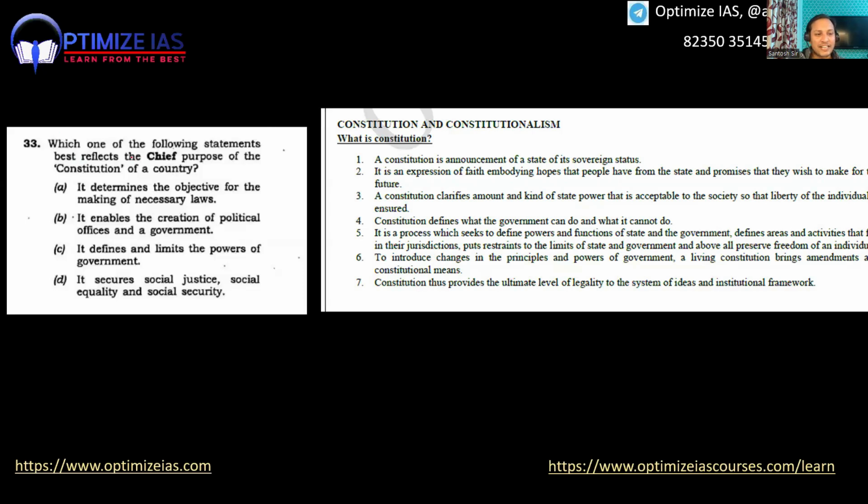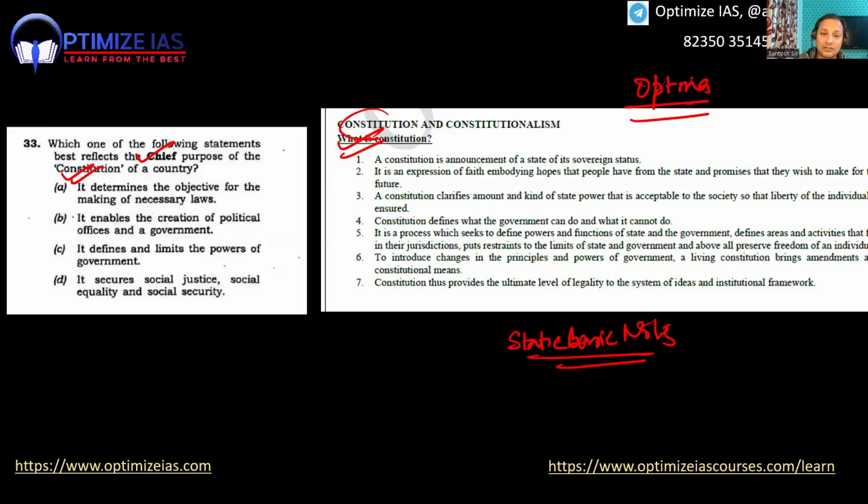Which best reflects the chief purpose of the Constitution? Guys, ours is the only notes. Optima is the only notes. If you see, our Optima notes do not begin only with current affairs. Every year I give some static basic concepts in our Optima notes. And you can see here, directly I had given Constitution and constitutionalism, and this question came directly from our notes.